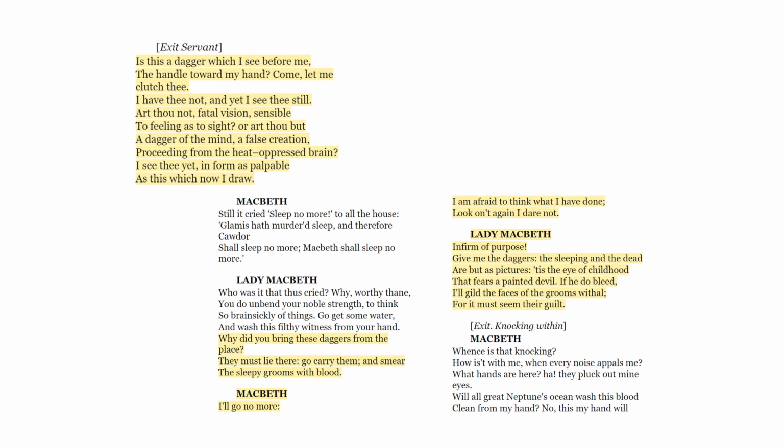Okay, so we're going to look a little bit more at this language. So if I look at this section here, this is where Macbeth is on the tower and he's walking around the castle, and it's before he kills the king, and he's going a little bit mad. So he's saying, is this a dagger which I see before me? The handle turned towards my hand. Come and let me clutch thee. So he's trying to touch the dagger. So in his mind, he can see a floating dagger and he's trying to touch it, but he can't.